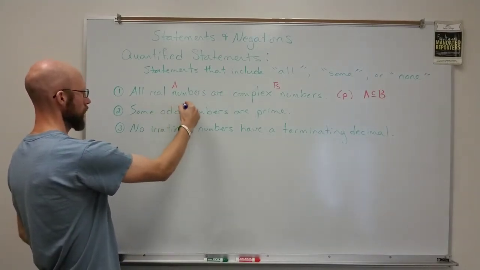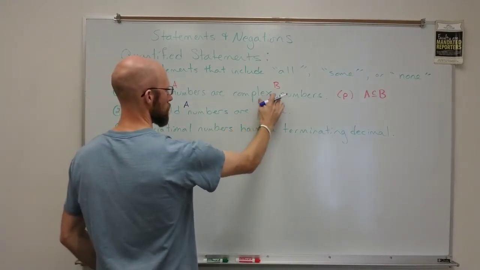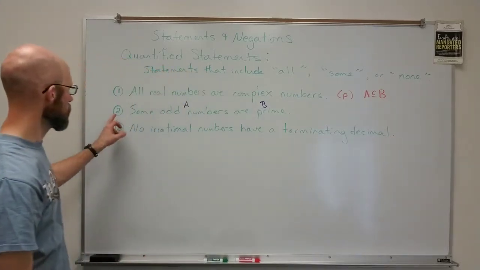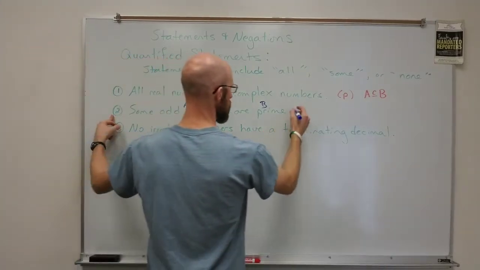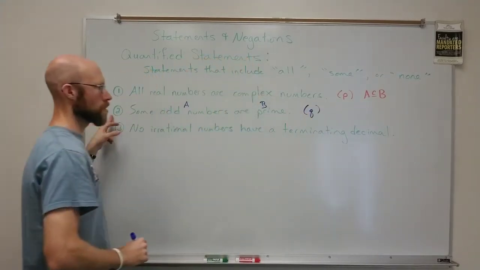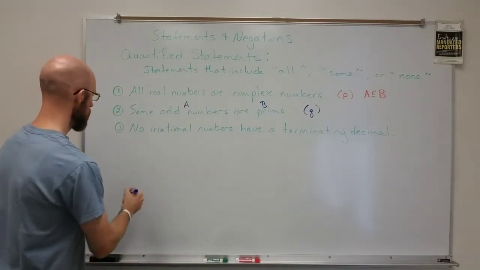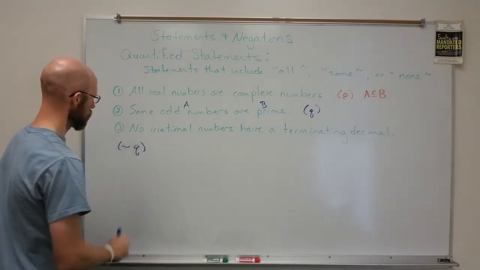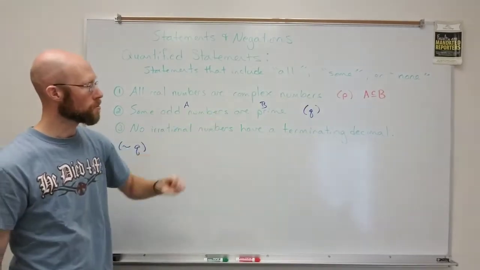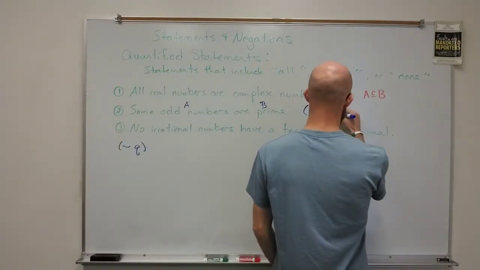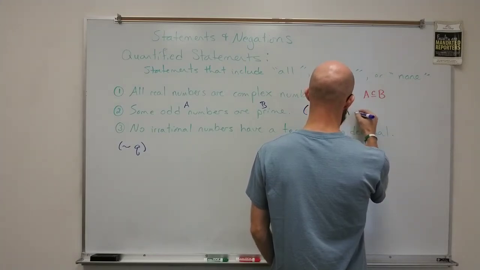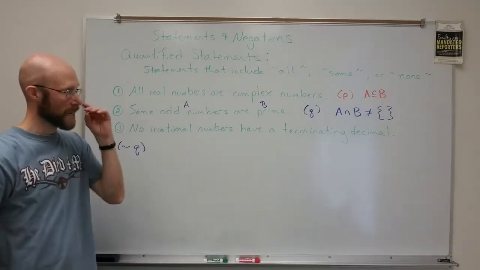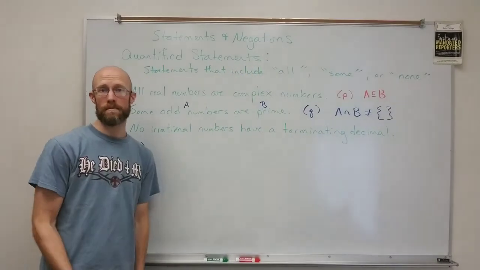Here again, let's say the odd numbers are A and the prime numbers are B. In this case, let's call this statement Q. Statement Q says some odd numbers are prime. So what I want is to find not Q. Remember, Q basically says that A intersect B is not the empty set. A intersect B is not empty. That was what we determined there.